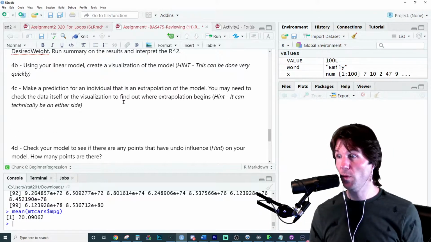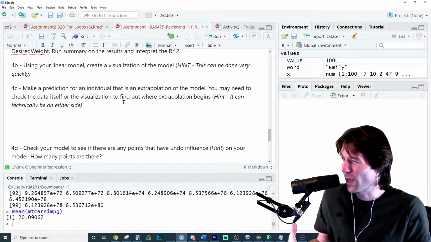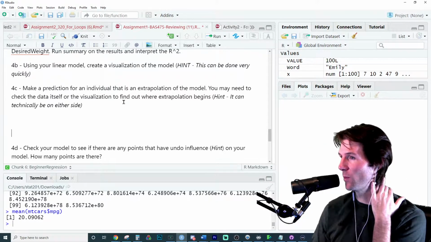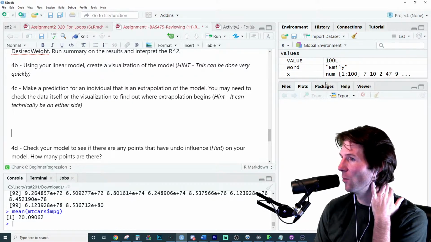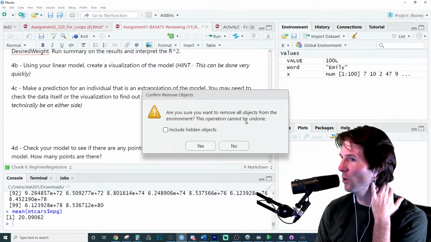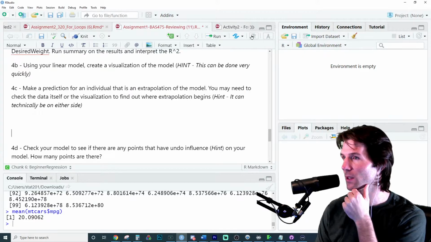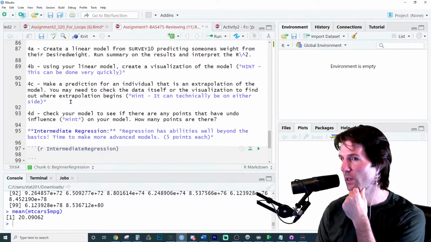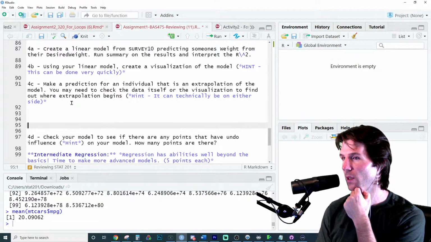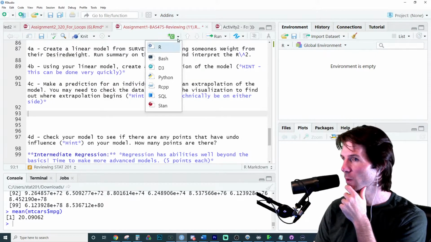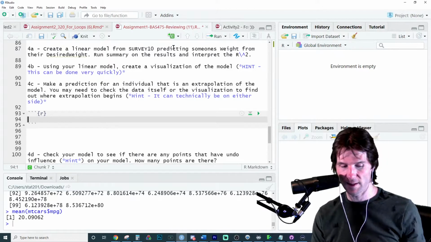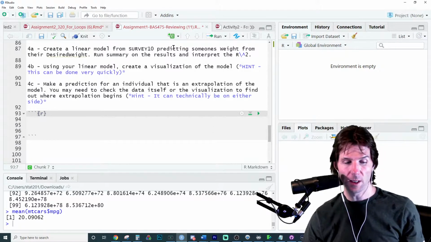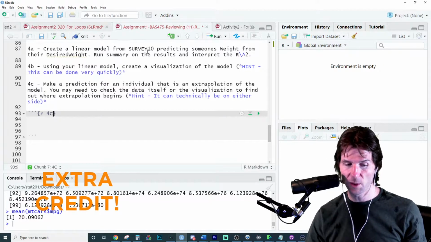To make predictions, what do we need? What should we create right here, which we don't have at this moment in our global environment? What do you think we need to make predictions? A model, exactly. Great, Cora, great answers, 100 points. Keep it up. We need a model right here, so let's put some 4C work.